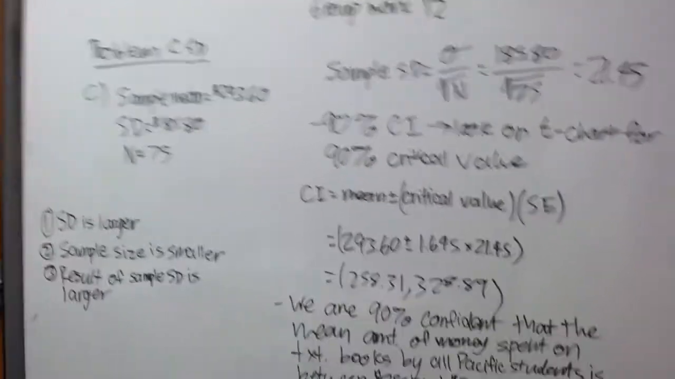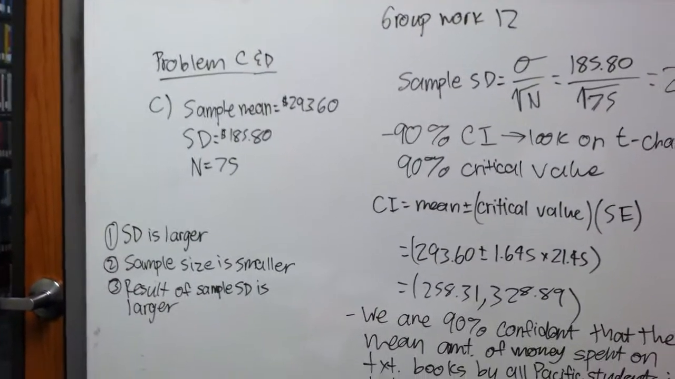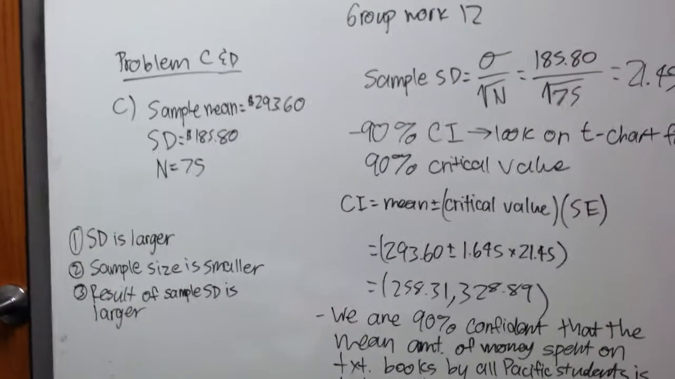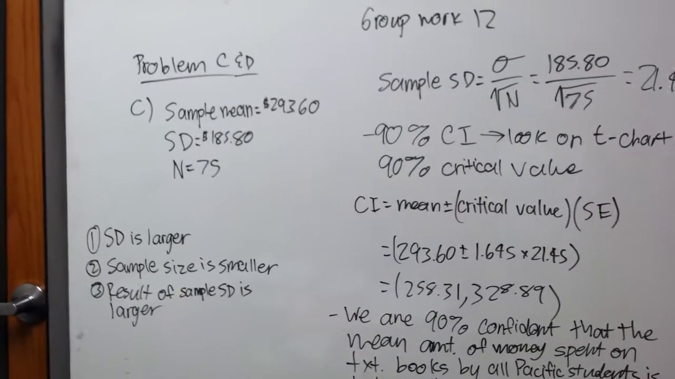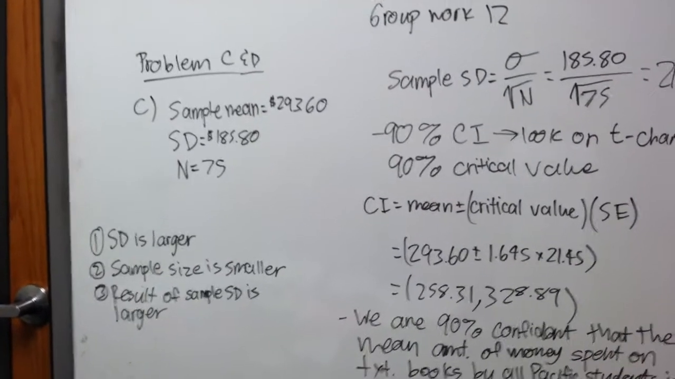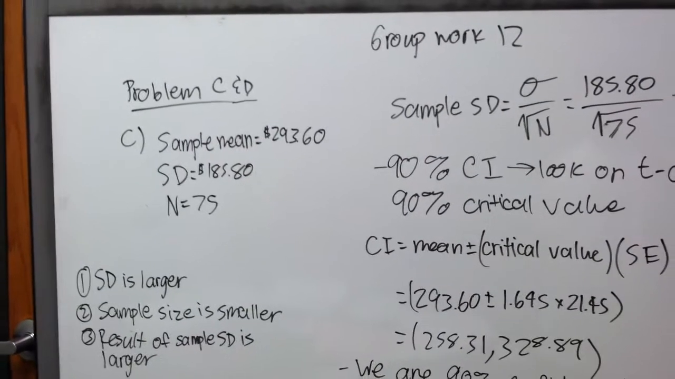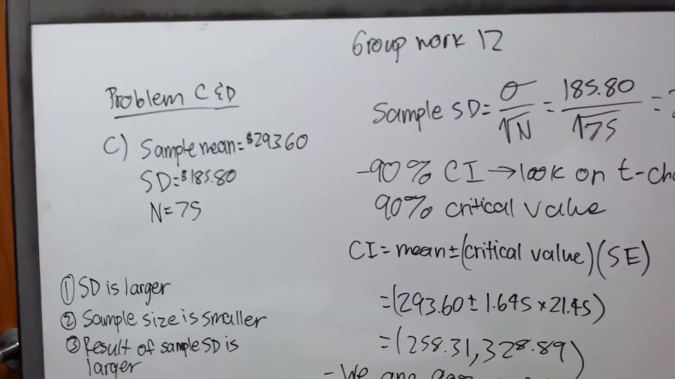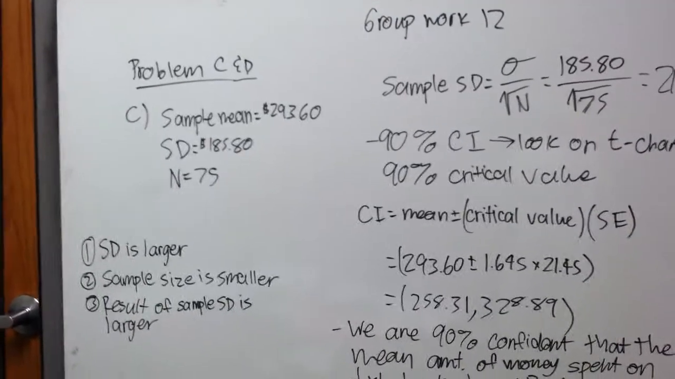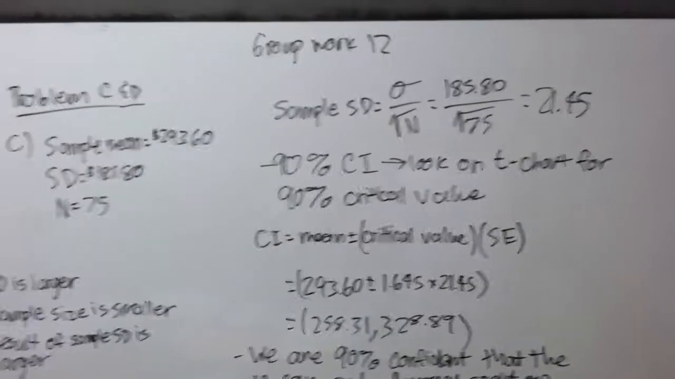Problem C is almost exactly like problems A and B, but it's just combined together. In C, we have our sample mean, which is $293.60, and we know our standard deviation of $185.80, and our sample size is 75. So, like A